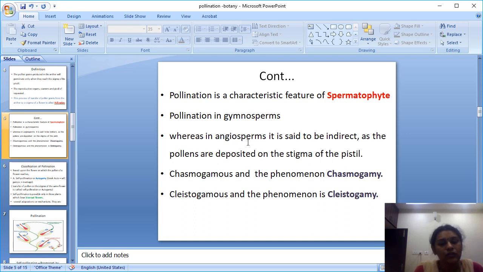In angiosperm pollination, there are two types, chasmogamous and cleistogamous.